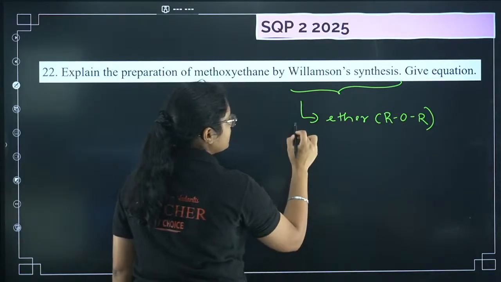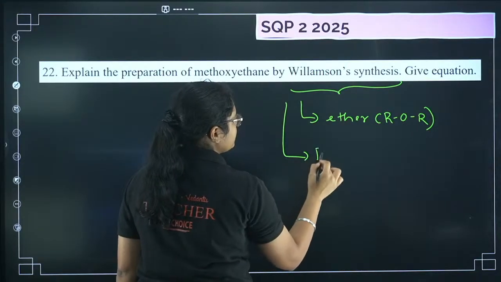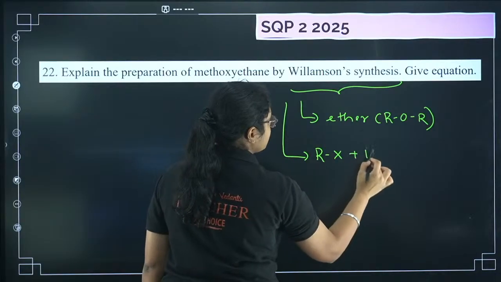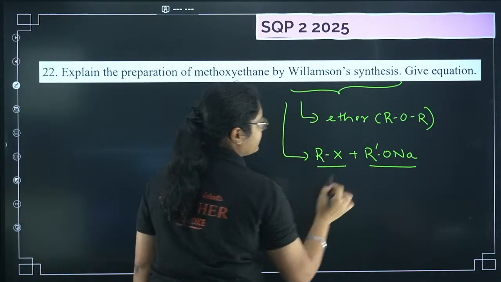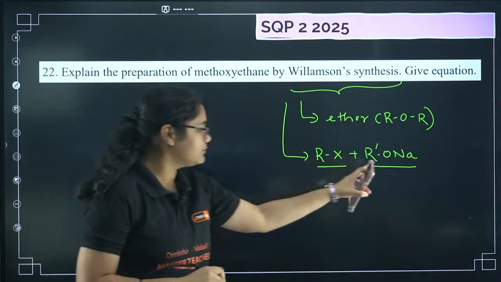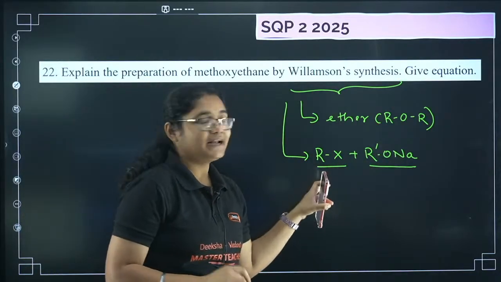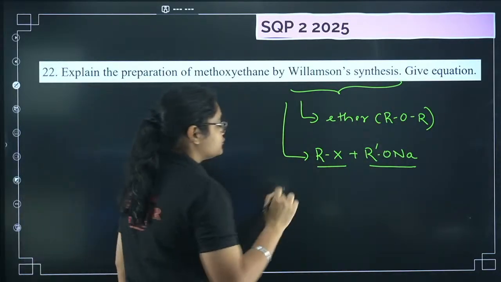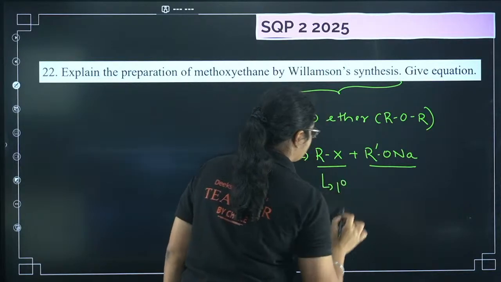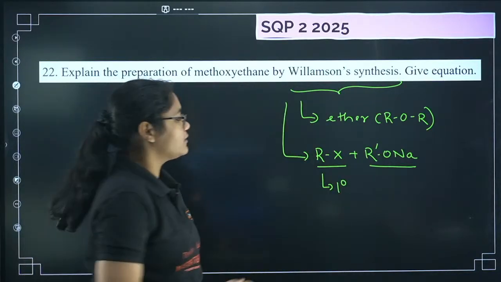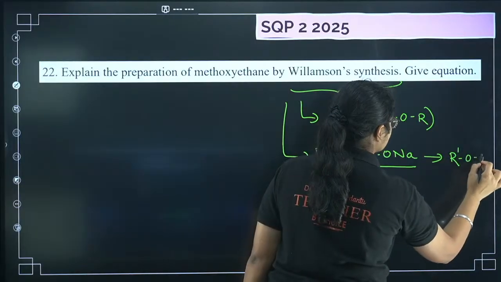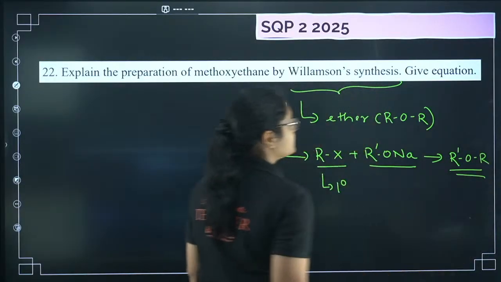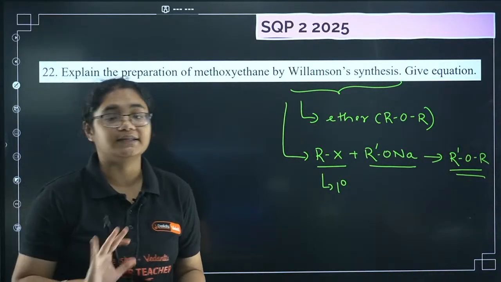Now what are the reactants you take here? You take one sodium alkoxide, R-ONa, and an alkyl halide, RX. And always remember that this should be a primary alkyl halide. Now when these two react, what will you get? You will get R-O-R. So that is what Williamson ether synthesis is all about.